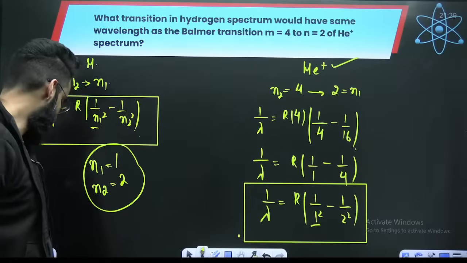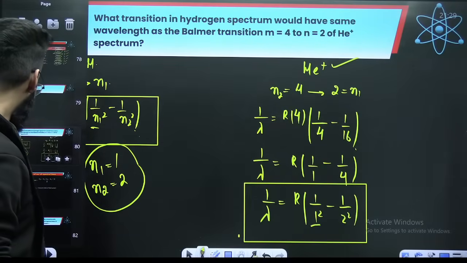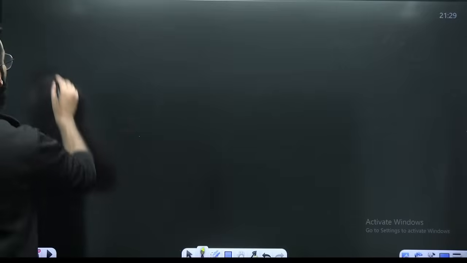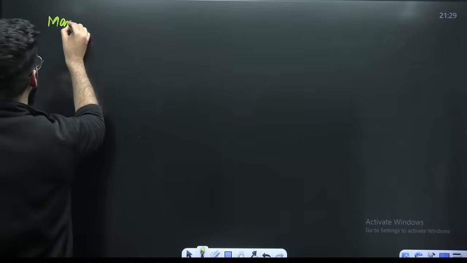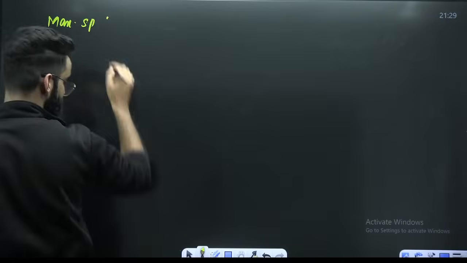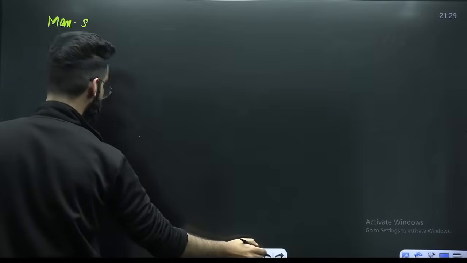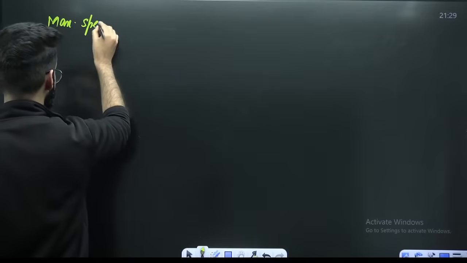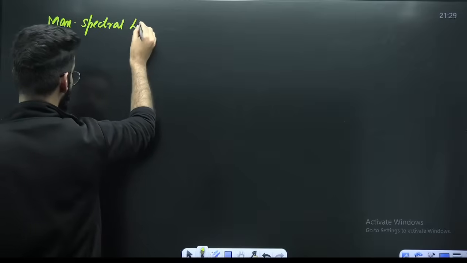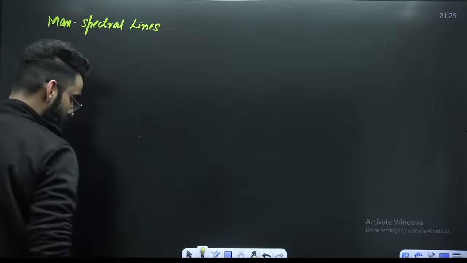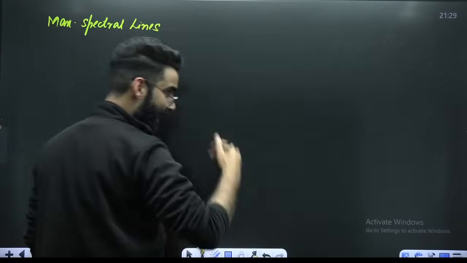I hope this is clear to everyone. Now, my dear students, there is one more thing from which a question comes. How do you calculate the maximum spectral lines? There's a question: maximum spectral lines obtained when an electron makes a transition from higher to lower.